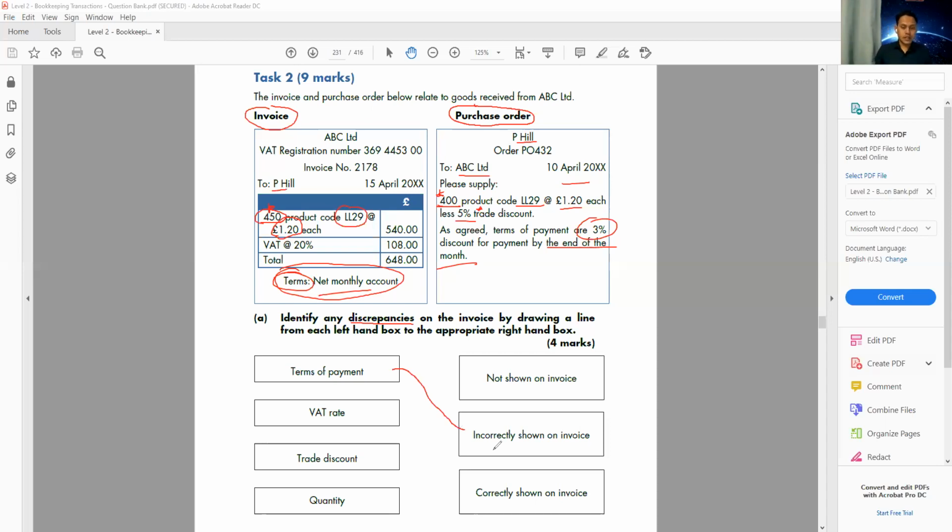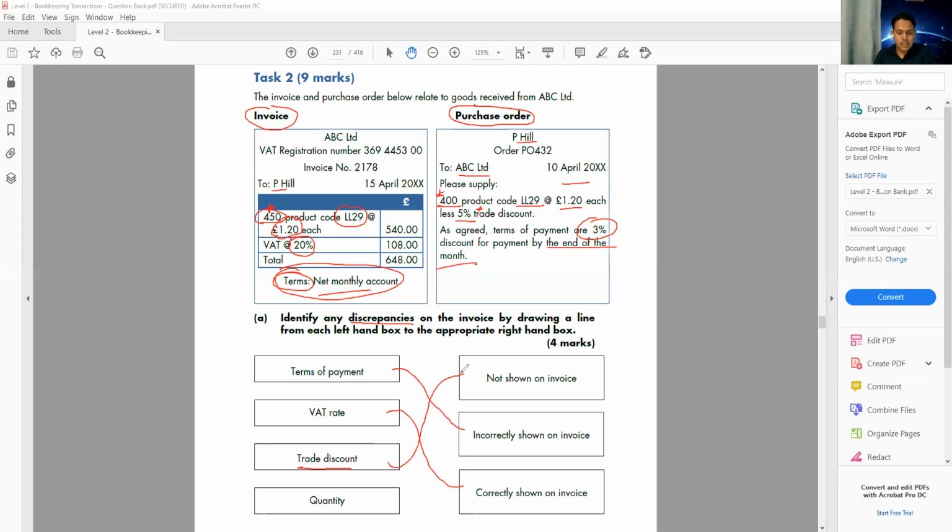Okay. The next one we have is VAT rate. On the invoice, we can see the VAT rate, and that is correctly shown on the invoice. Then the next one we can see here is trade discount. The trade discount is not showing on the invoice at all. He didn't give me any trade discount at all. So trade discount: not showing on the invoice.